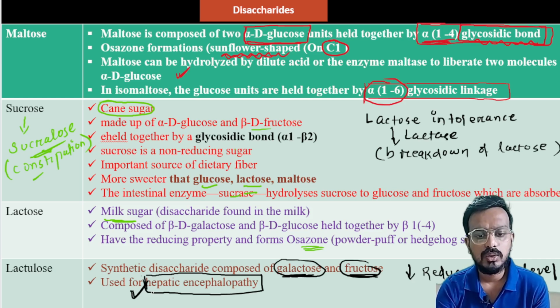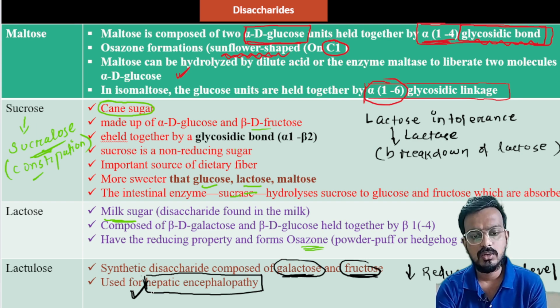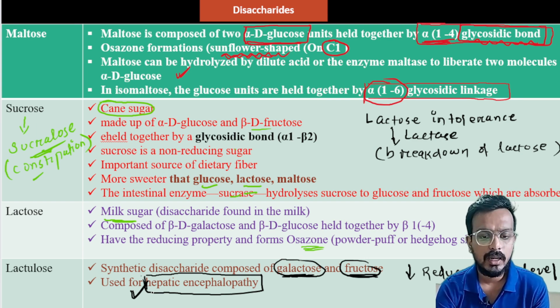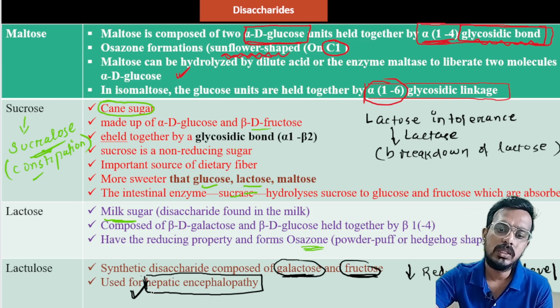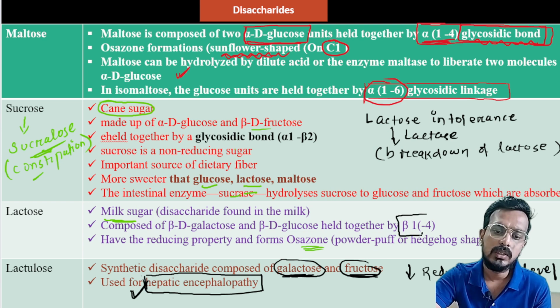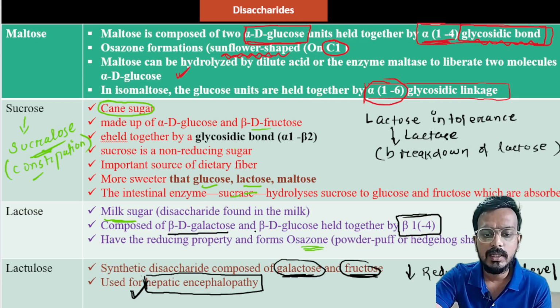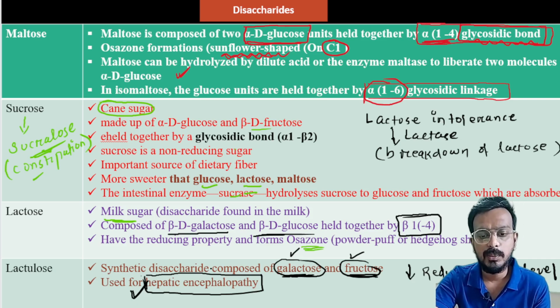Then we talked about lactose. Lactose shows powder-puff osazones. It is composed of beta D galactose and beta D glucose held together by a beta 1,4 linkage. Which type of linkage? Beta 1,4 linkage. Then lactulose. Lactulose is composed of galactose and fructose, and it is used in case of hepatic encephalopathy, where it reduces the ammonia level.